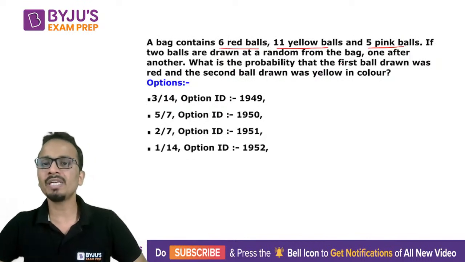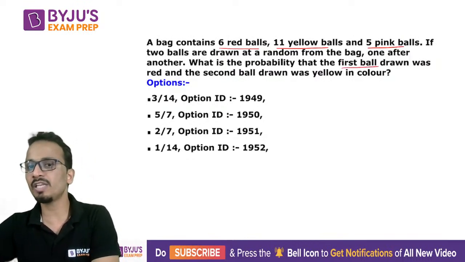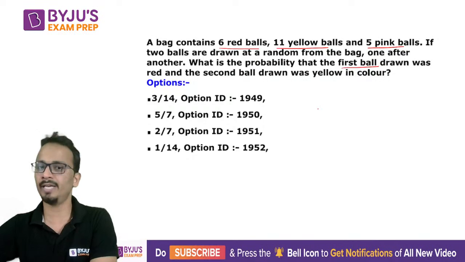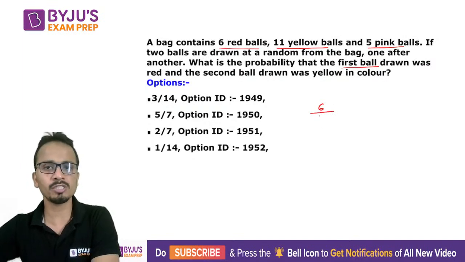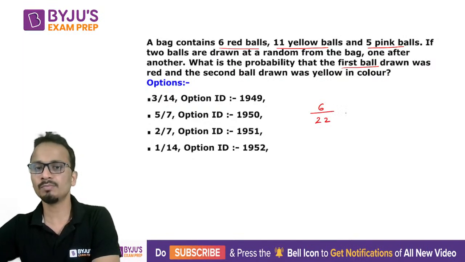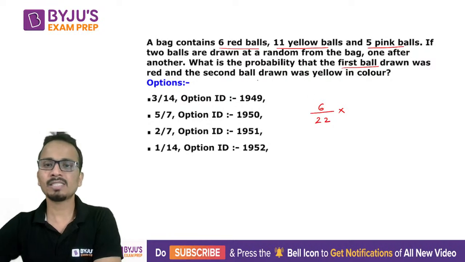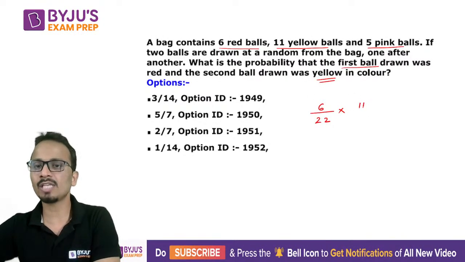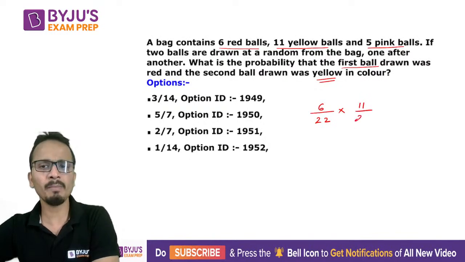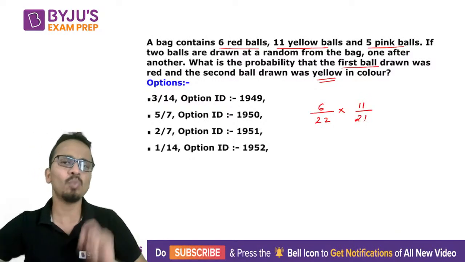Then what is the probability that the first ball, again it is specifically mentioned, is red? So the probability that the first ball will be red will be 6 red balls divided by the total number of balls, which is 22, multiplied by the second ball being yellow in color. So for the second ball, how many yellows are there? 11 yellows out of the remaining balls, which will be 21.